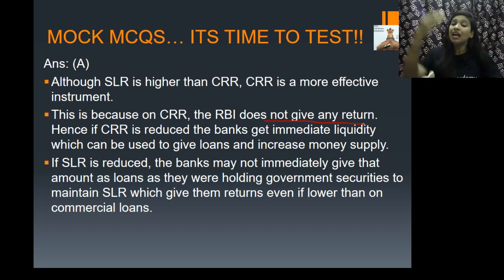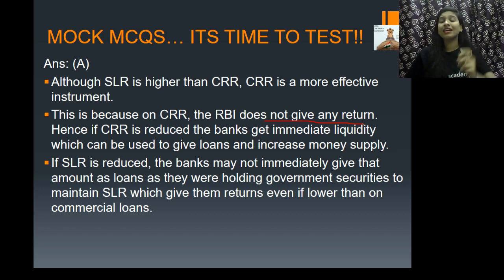Now if you reduce your cash reserve ratio, these banks will get immediate liquidity, which can be used to give loans and increase money supply.